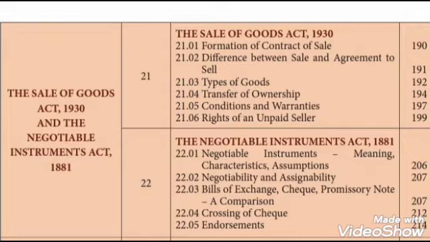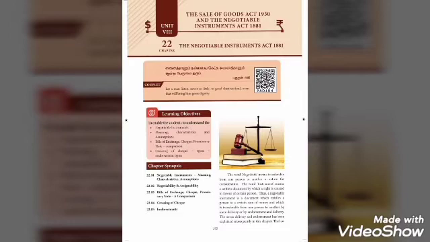So now we are going to see the negotiable instruments meaning, characteristics and assumptions. A negotiable instrument means it is a signed document that promises a sum of payment to a specified person or the assignee. So the payee, which is the person who received the payment, must be named or otherwise indicated on the instrument. Here the word negotiable means transferable from one person to another in return for consideration. The word instrument means it is a written document by which a right is created in favor of a certain person.